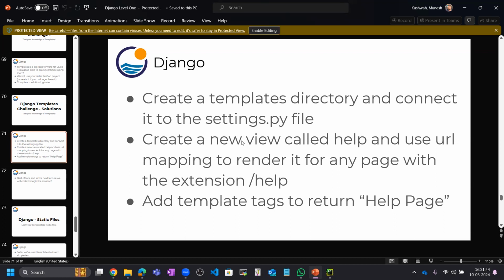So for the Django application you have already made in homework, you need to connect this settings.py. Then you need to create a new view called help and use URL mapping to render it for any pages with the extension slash help. So this is the new thing: not using the views.py, you need to create your own views file, like we created our own URL file earlier.